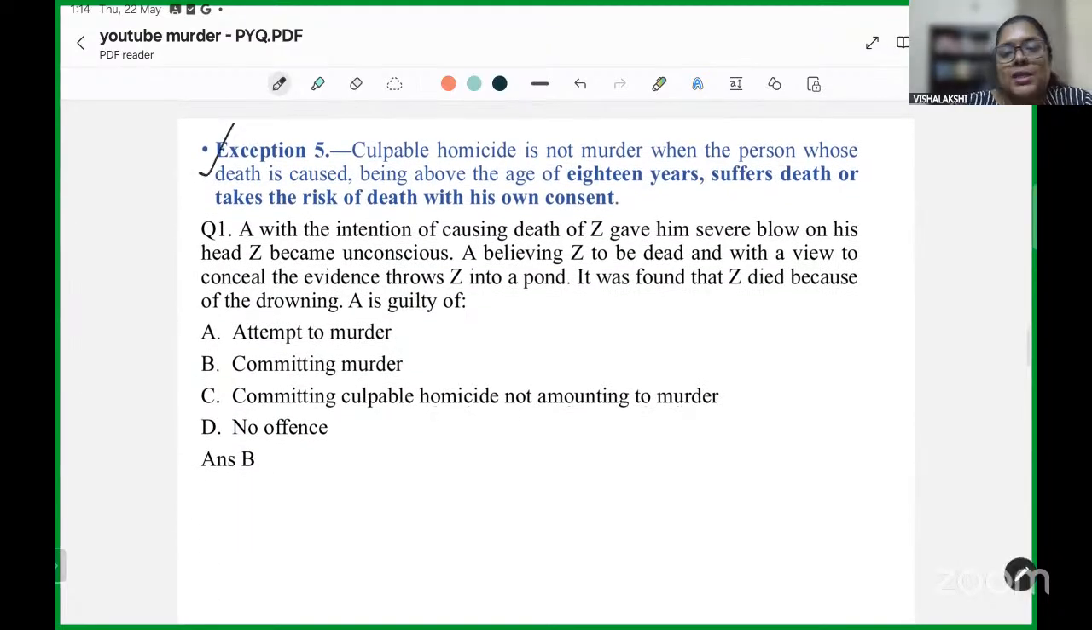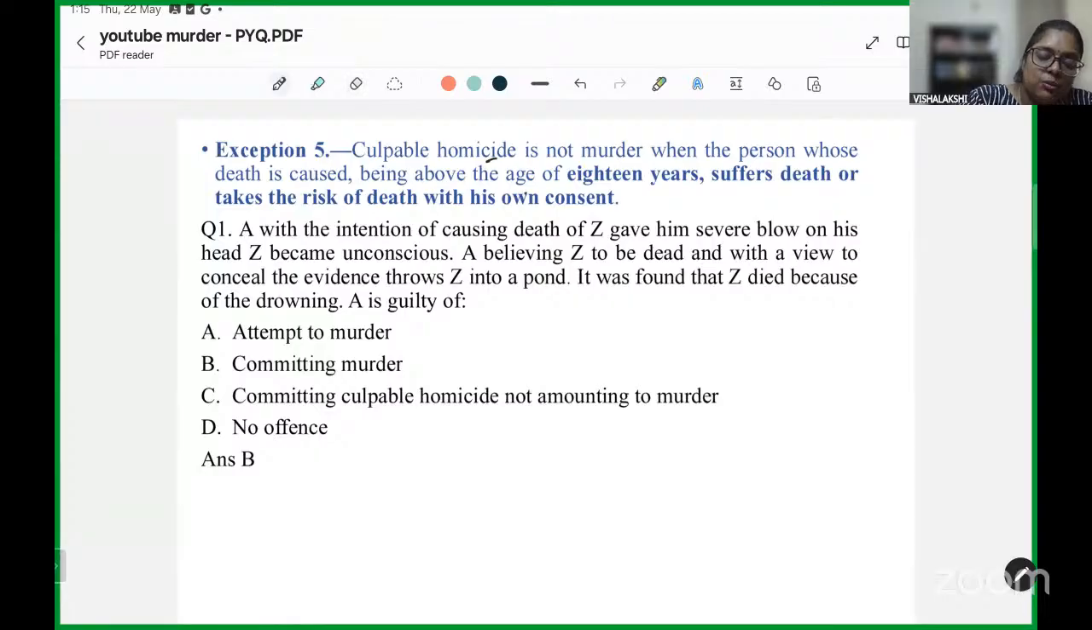Quickly now going to exception 5, it simply states that culpable homicide is not murder when the person whose death is caused, being above the age of 18 years, suffers death or takes the risk of death with his own consent. So, where a person is giving consent to the particular act and takes the risk of death as an outcome of the act, in such a situation exception 5 is applicable.